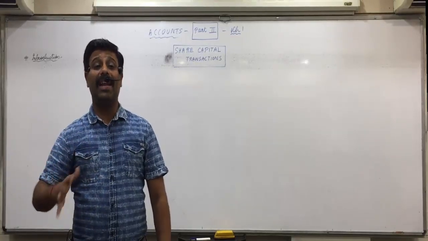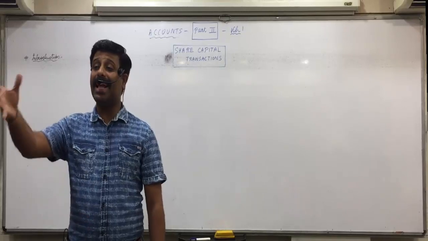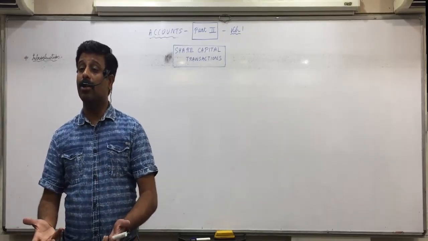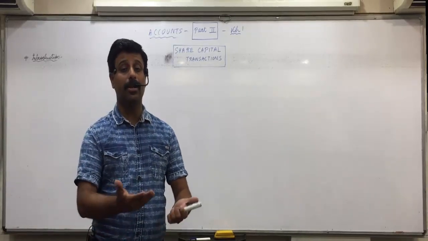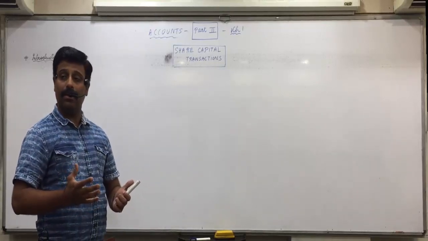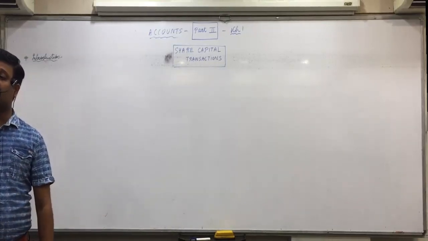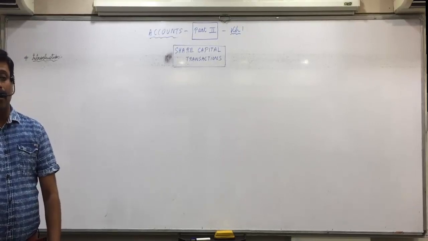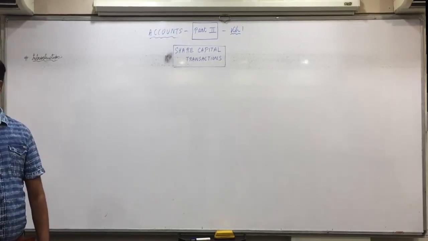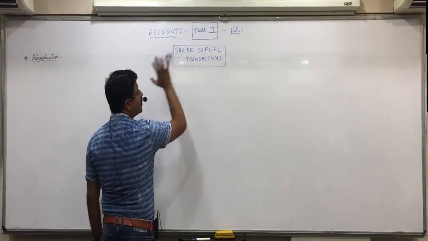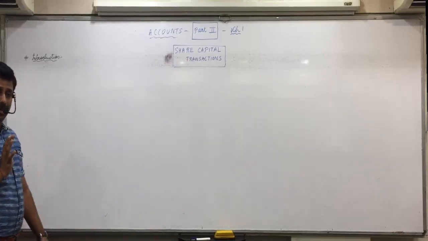And maybe out of those 50 lakh units, 30 lakhs are with one person only. So a single person has contributed 3 crore. Okay, and there is one more person who has only 1 unit. He has contributed only 10 rupees. But each unit is called a share. Is everyone of you clear with it?